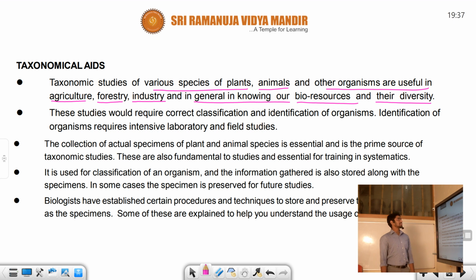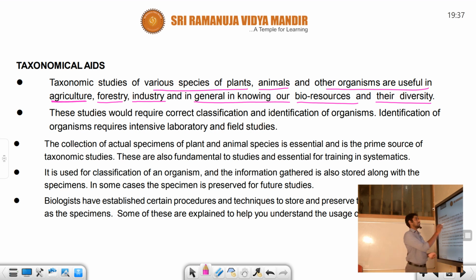We have already discussed the taxonomic study. What is the meaning of taxonomy? It deals with the identification, classification and nomenclature of organisms, of various species of plants, animals and other organisms. So taxonomical aids are very important to find out about a particular area. In agriculture we can know the plant morphology and plant characters.